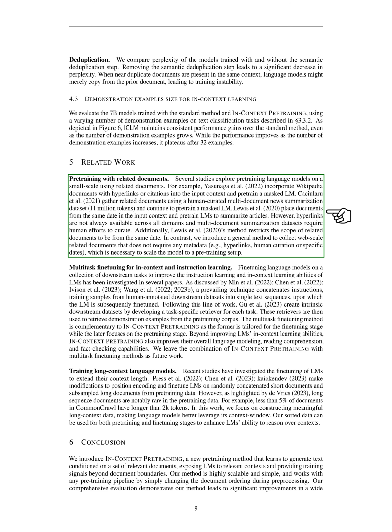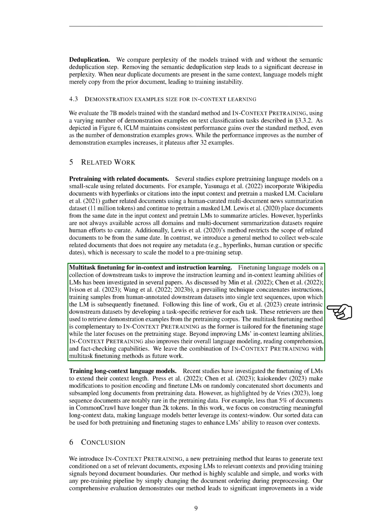Next, let's talk about multitask fine-tuning for in-context and instruction learning. This is a way of improving language models by fine-tuning them on a collection of tasks. Some researchers have done this by combining instructions and training samples from human annotated datasets into single text sequences, and then fine-tuning the language model on these. Others have created their own datasets for each task, using a task-specific retriever to find demonstration examples from the pre-training corpus. This method of multitask fine-tuning can be used alongside in-context pre-training, which is a method that focuses on the